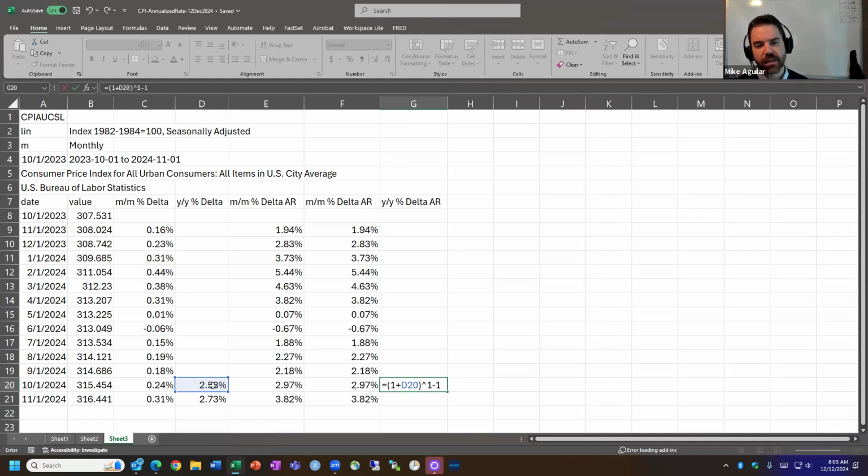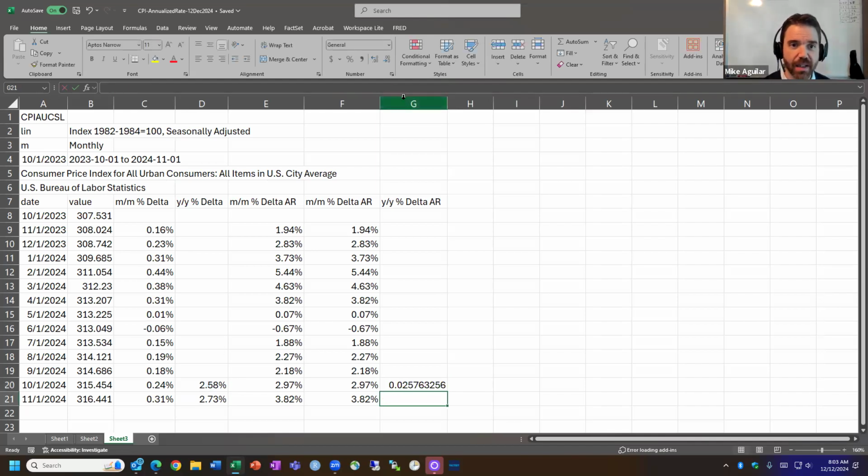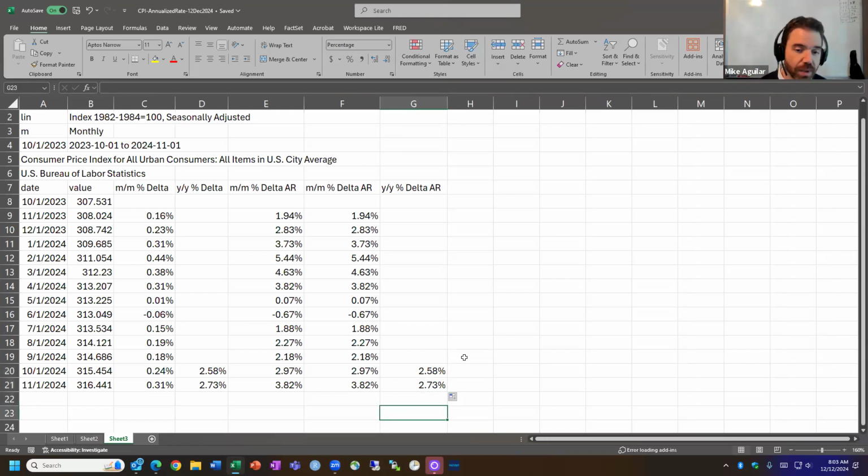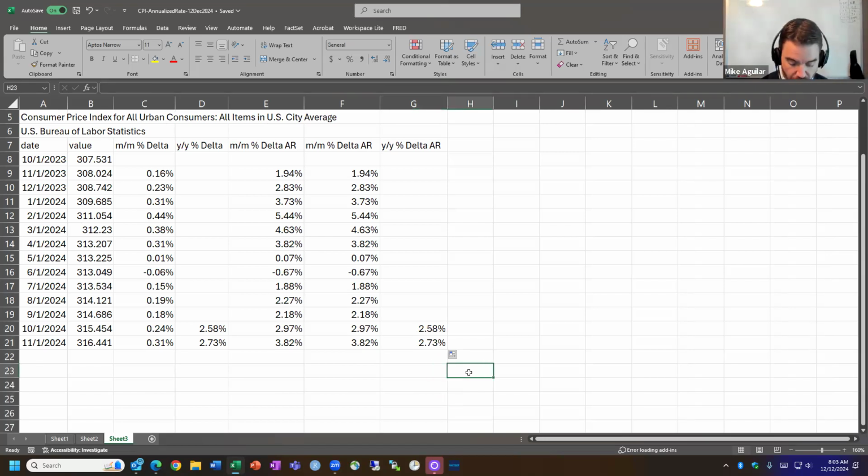Okay, so before you hit enter, anything raised to the 1 is itself. And then 1 plus D20 minus 1 would just give you D20, which means you should get exactly the same number. Moral of the story, don't annualize year-over-year numbers, those annual growth rates, not the annualized that Morning Brew had. Now, what did they have? In this bizarro world, they called the annualized rate 2.7%. Okay, so that's what Morning Brew had.